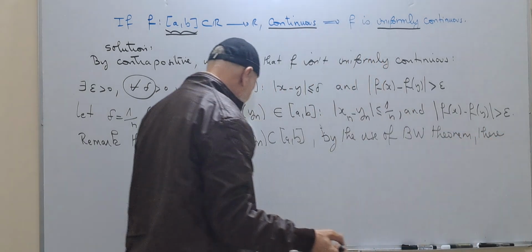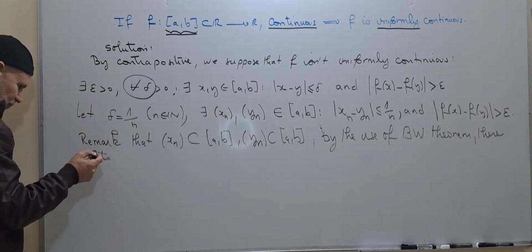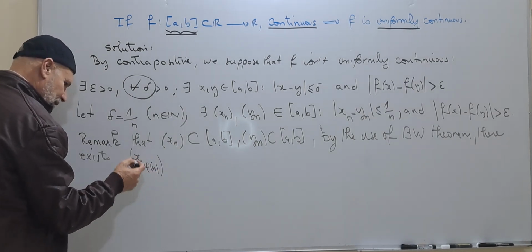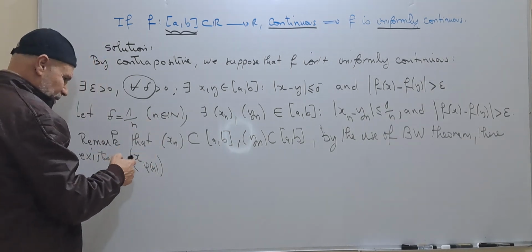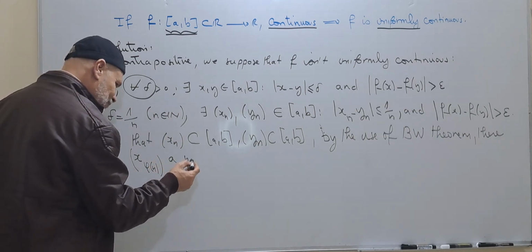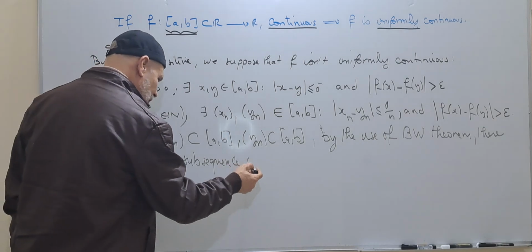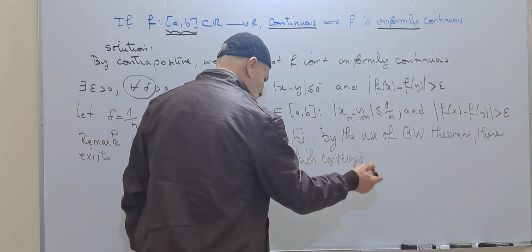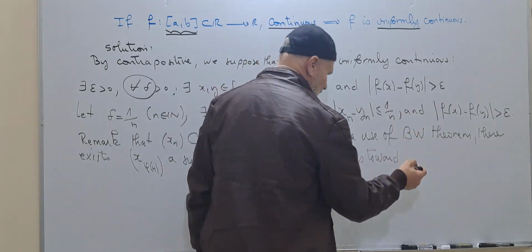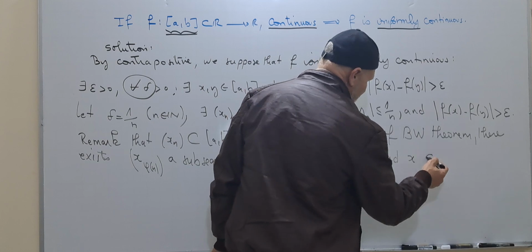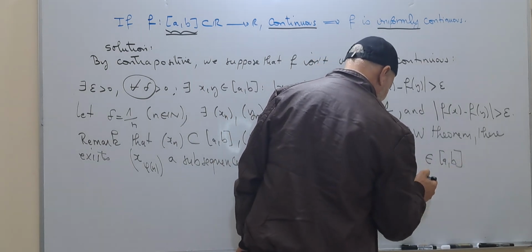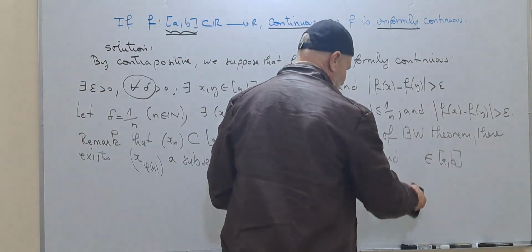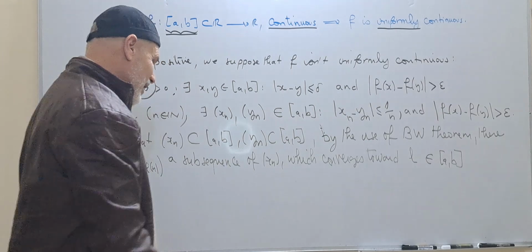there exists x phi of n, a subsequence of xn, which converges towards x0, let us say L, it will be nicer, towards L, and L belongs to [A, B].